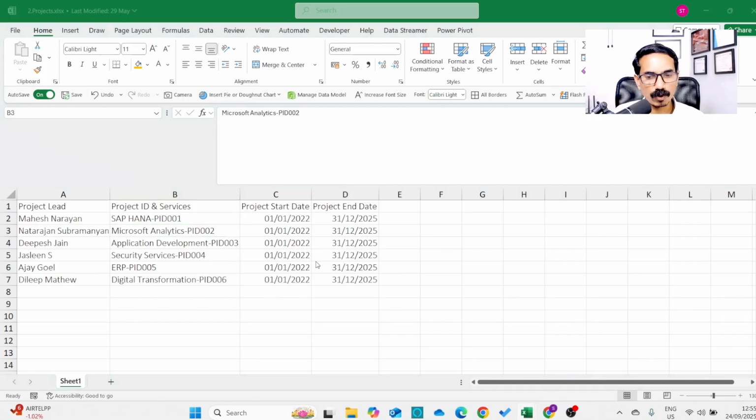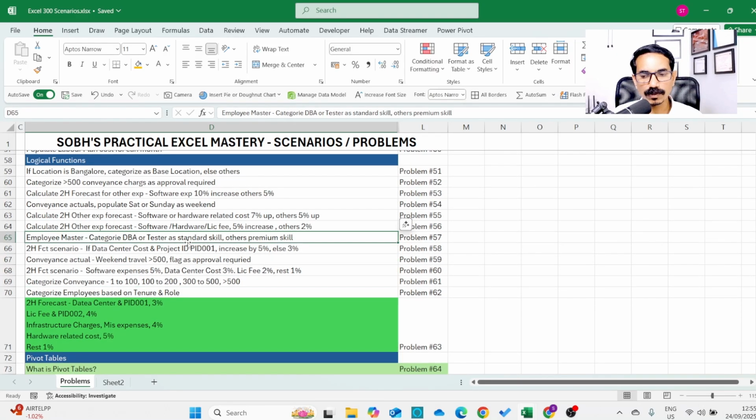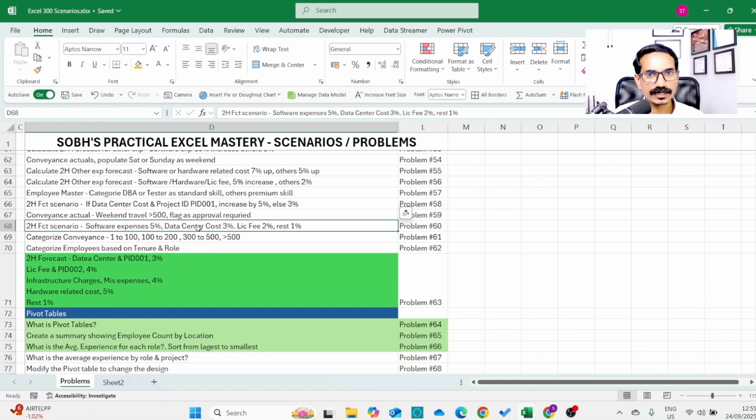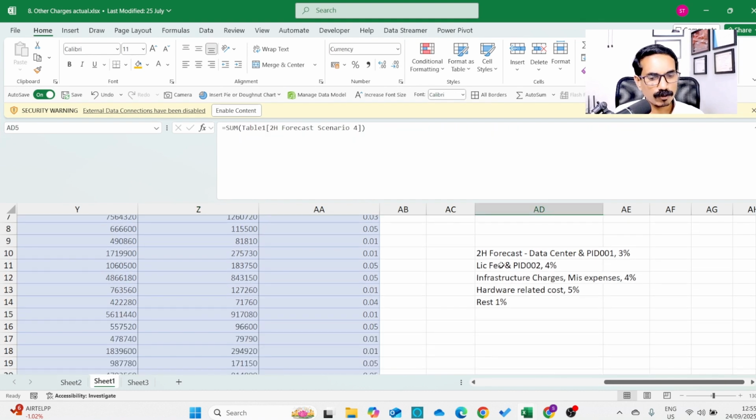Okay, so once you solve these problems, then we move on to solve logical functions problems. In logical functions problems, you learn how to use IF and SWITCH functions, right? And once you master this logical functions module, you will not be struggling with Excel formulas and functions again. So let me show you some of the problems that you will be solving. You will be able to build formulas like this. For example, I'll be giving you questions like, okay, what is the 2H forecast if the data center cost in project PID 001 increases by 3%? What will be the cost? And the licensing fee in PID 002 will be increased by 4%. So this is how, in FP&A reporting analyst roles, you'll be solving the problems, right?